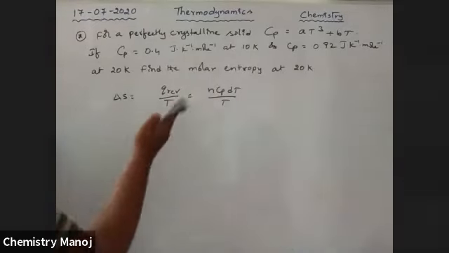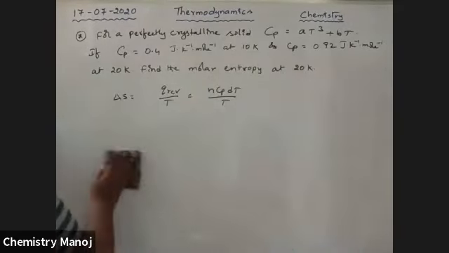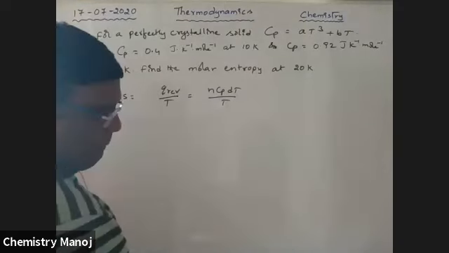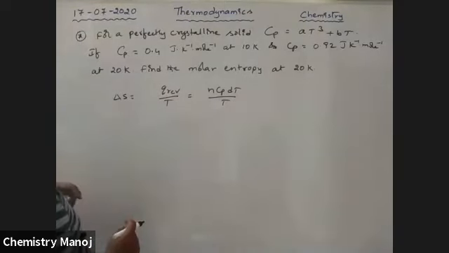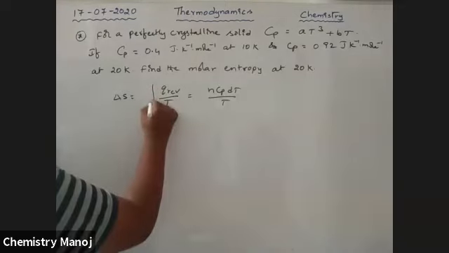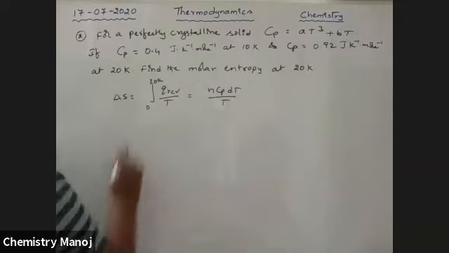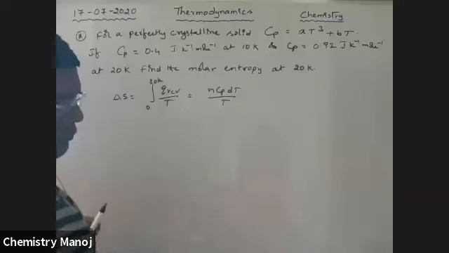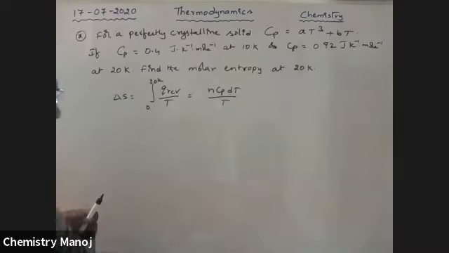So for a crystalline solid, for 1 mole, it is the integral from 0 to 20 Kelvin. We want to calculate at 20 Kelvin.